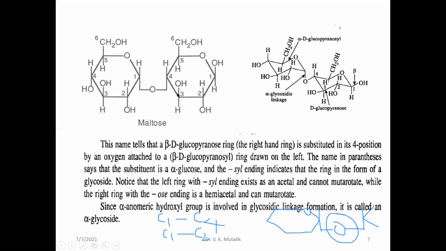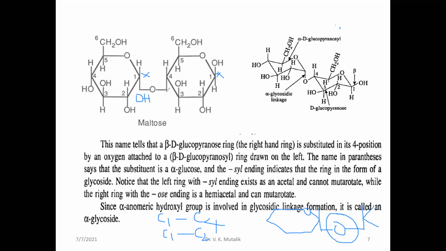This is maltose. Here is the first unit of glucose, with the OH group at the first carbon atom, already indicated. Another glucose unit is a beta anomer. Here is the anomeric carbon, and here also an anomeric carbon. The OH is above the plane, so it is a beta anomer, and the other is an alpha anomer. The first carbon atom of one glucose unit takes part in the glycosidic linkage with the fourth carbon atom of the beta unit.